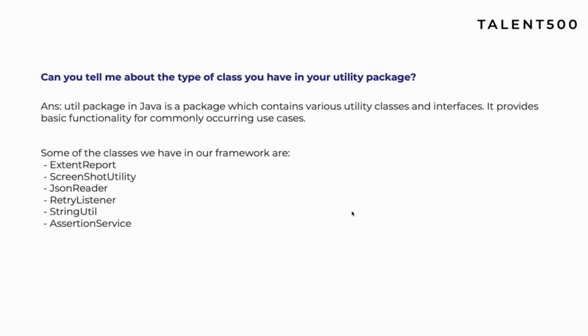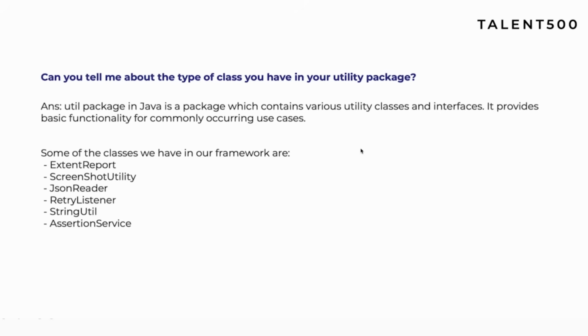Let me give you an example. Excel reader, JSON reader, right? Screenshot utility, extent report utility, assertion service utility. All those are not specific to your project, right? Those are common methods or common classes. So always give them those examples, that usually in a utility package we keep such classes. Those can also be consumed by other projects too, right? Sometimes, in fact, in an advanced automation framework we create this utility as a separate package and we consume that package into our test automation package. So that's a very interesting strategy. You can also try that, right?